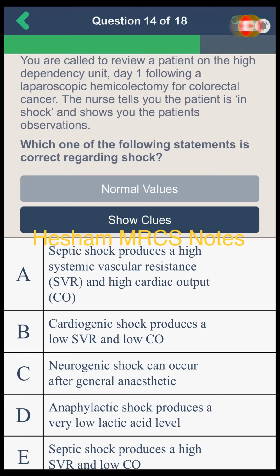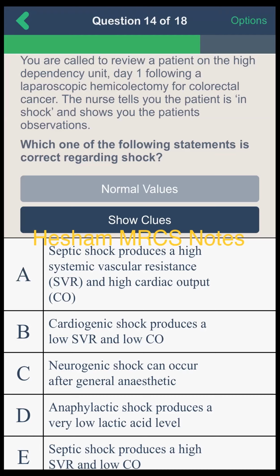You were called to review a patient on the high dependency unit on day 1 following a laparoscopic hemicolectomy for colorectal cancer. The nurse tells you that the patient is in shock and shows you the patient's observations. Which one of the following statements is correct regarding shock?